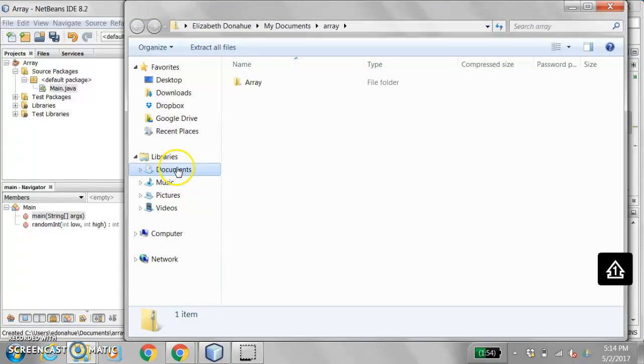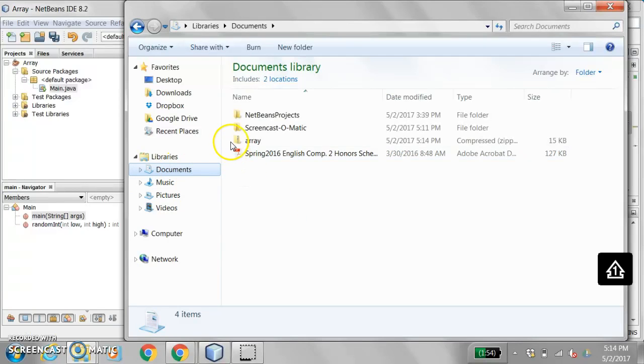And now if I click over here on my Documents, you can see it has the zipper on there, and it says it's a compressed zip folder right here, and that is what you need to upload. If you double click on it, you're going to open the folder and it will no longer be a zip folder, but then you just go through the process again.